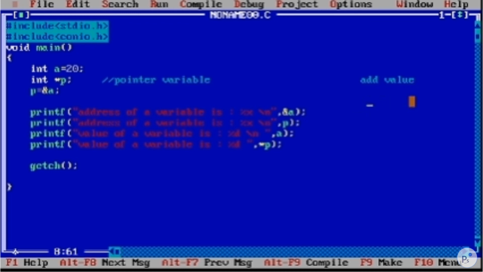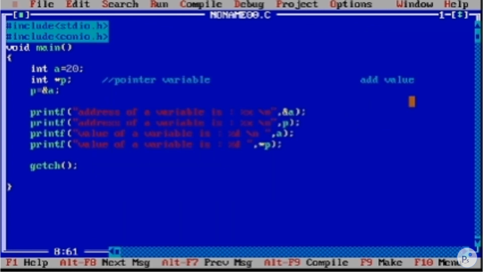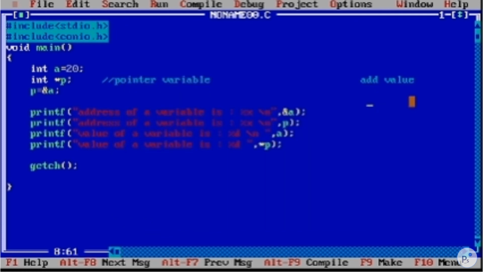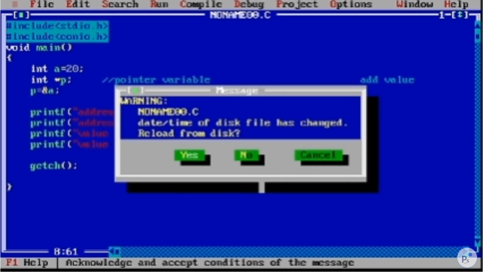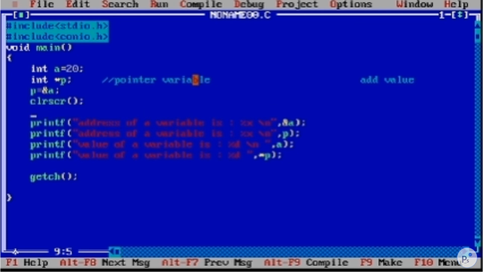Save it, alt F9 to compile, no errors, control F9 to run. Wait, let me clear the screen. I haven't cleared the screen. And always remember, give this clrscr call after all your initialization work is done. After that you need to give clrscr here, otherwise it will give an error.